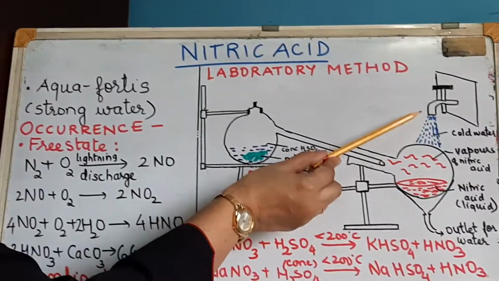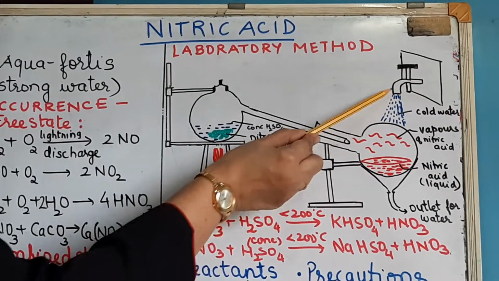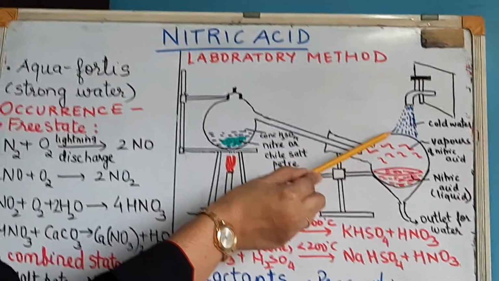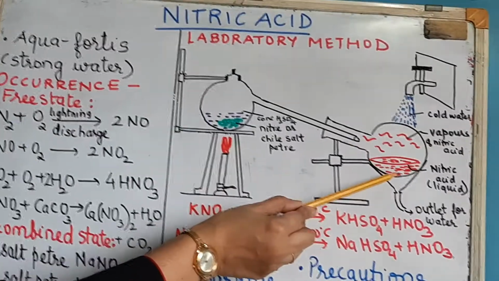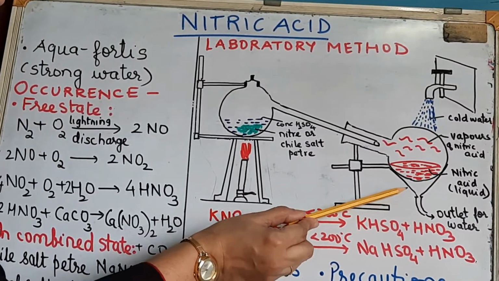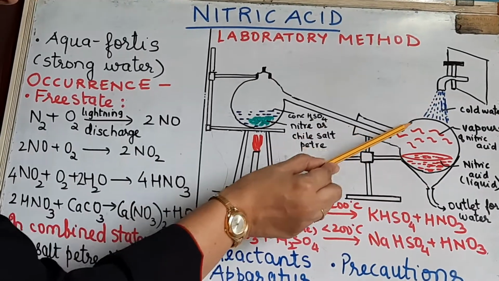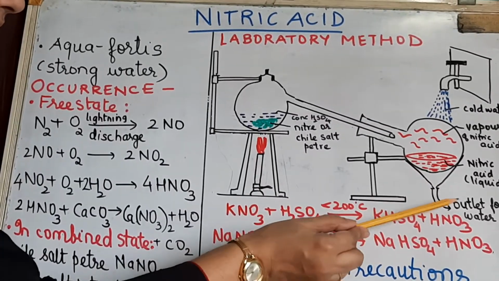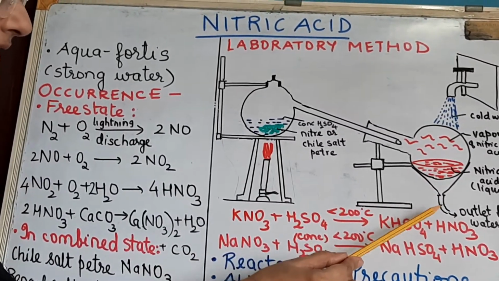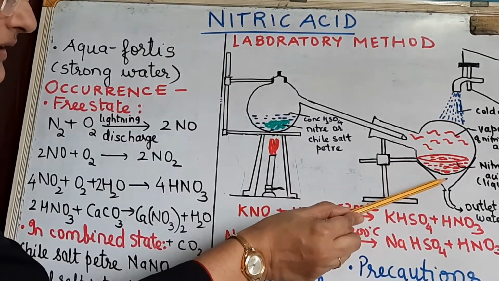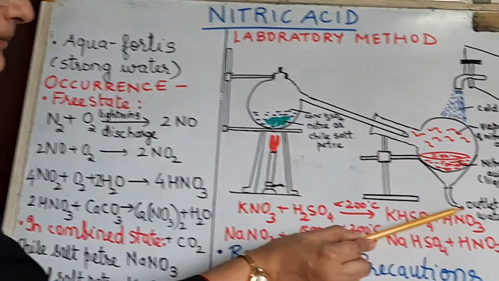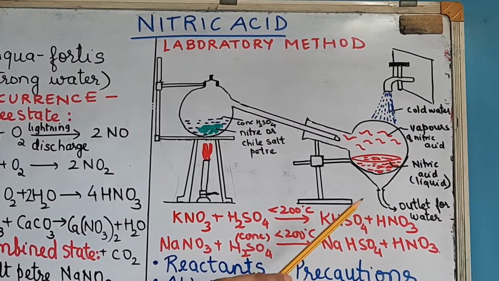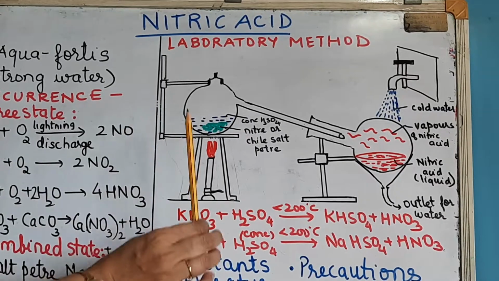Now here you can see there is an arrangement. There is a tap which is pouring cold water. So there is an arrangement for the cold water to be poured onto the round bottom flask. Okay, is the apparatus clear? And this is an outlet for water. So when this water falls on the round bottom flask, if you don't keep some outlet, it will spill out and there will be an unnecessary lot of wastage of water. So that water is collected at the outlet, and you can collect the water here separately. So there is no mess. Okay, so this is the apparatus.